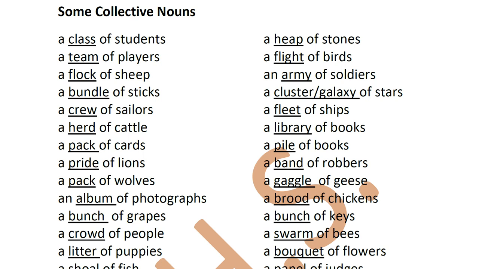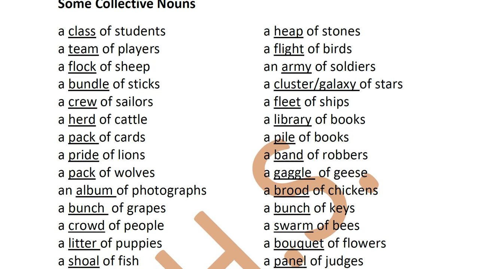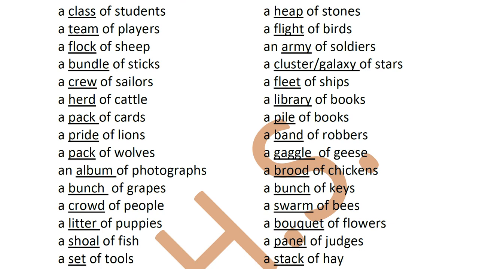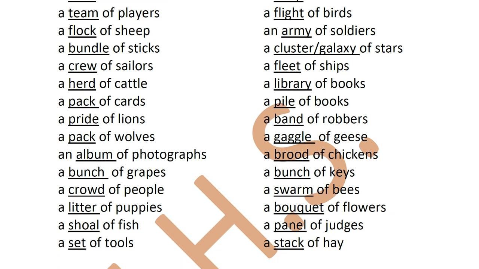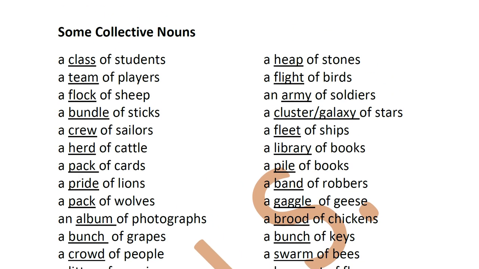A class of students, a team of players, a flock of sheep, a bundle of sticks, a crew of sailors, a herd of cattle, a pack of cards, a pride of lions, a pack of wolves, an album of photographs, a bunch of grapes, a crowd of people, a litter of puppies, a shoal of fish, a set of tools. Now this side, a heap of stones, a flight of birds, an army of soldiers.